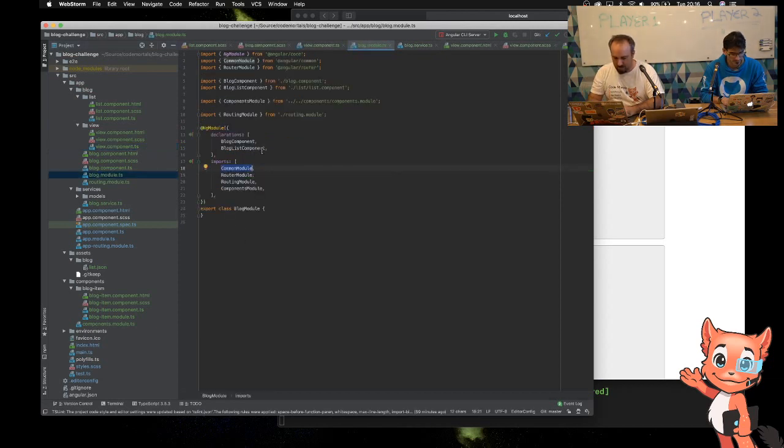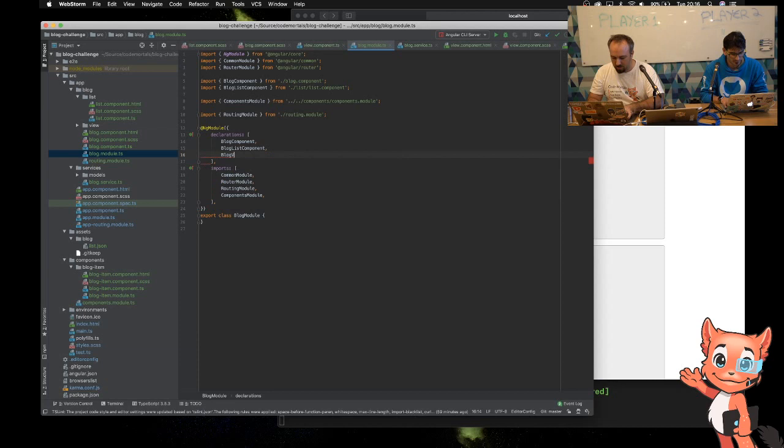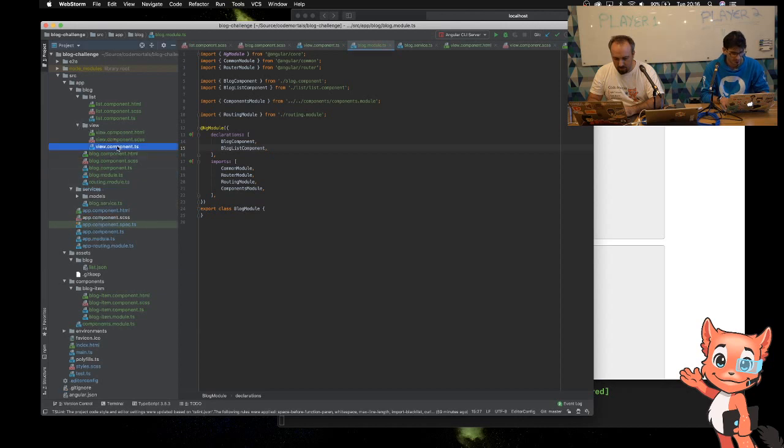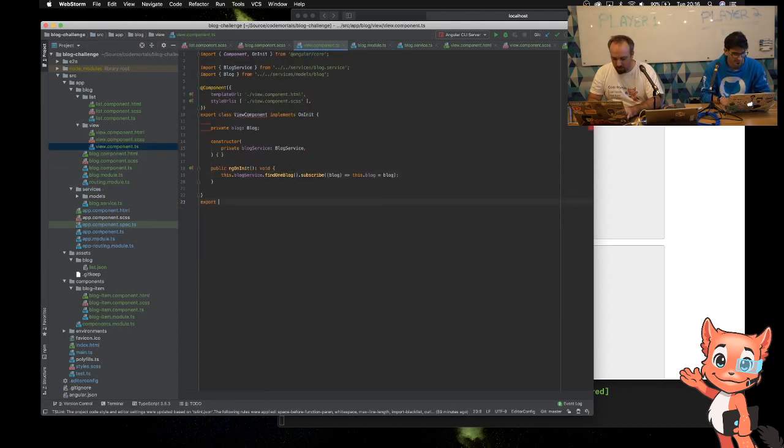So we need to then add the blog view. Oh shit. ID equals. Why is it not finding it? View. Yes, I know. I haven't got an export in there. Export class, blog view. Okay.